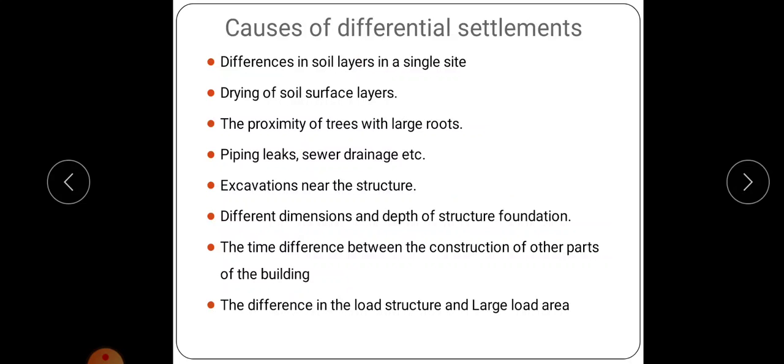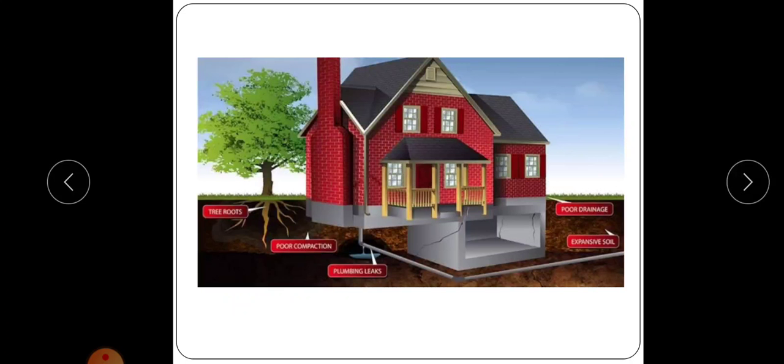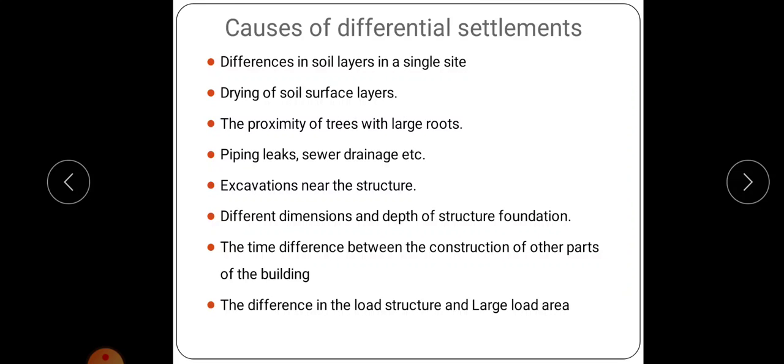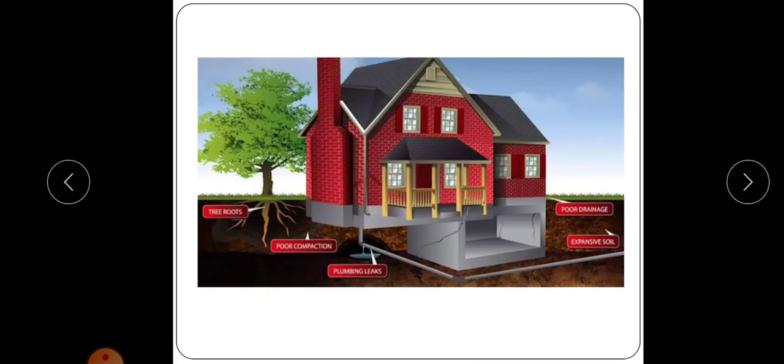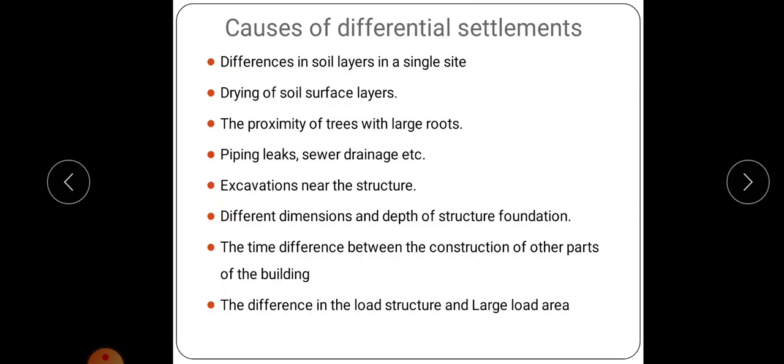Next cause is drying of soil surface layers. This is another cause of differential settlement if soil surface layer dries. Then proximity of trees with large roots. That is, if there are trees having large roots, it will cause settlement of this part of the structure. So that is another cause. Then pipe leakage, sewer drainage, etc. And plumbing leakage. If there is any leakage, the soil here will loosen, and the settlement of the soil occurs at this section. Okay, so that is another cause.